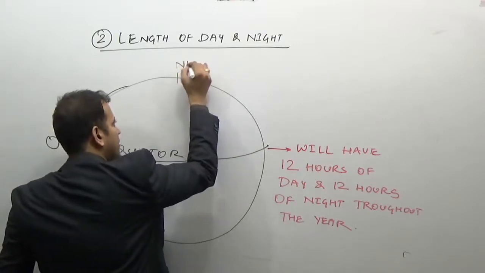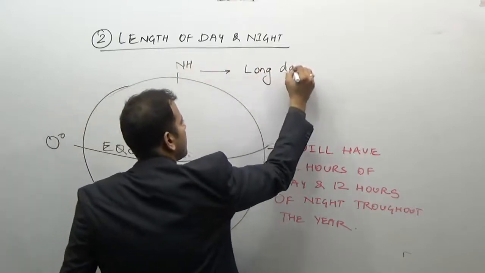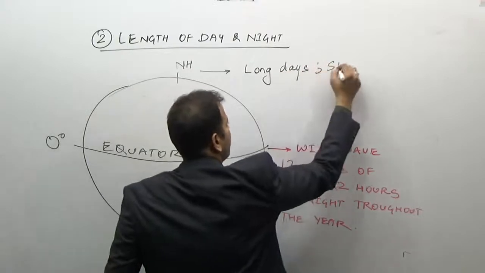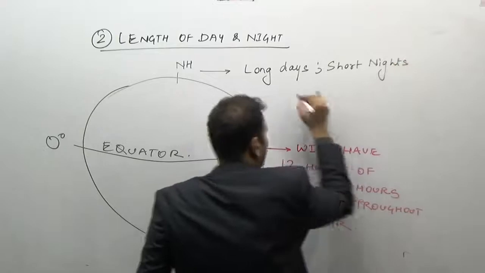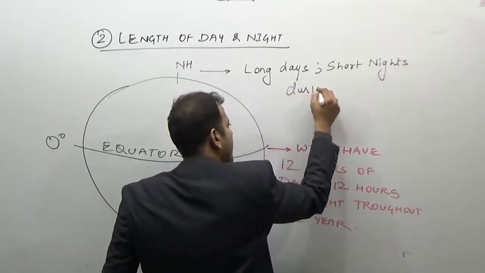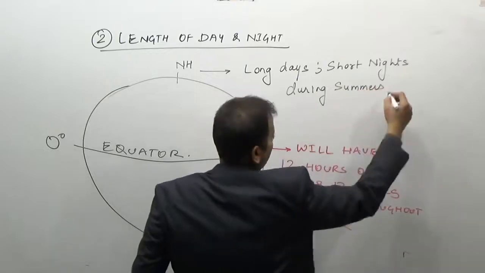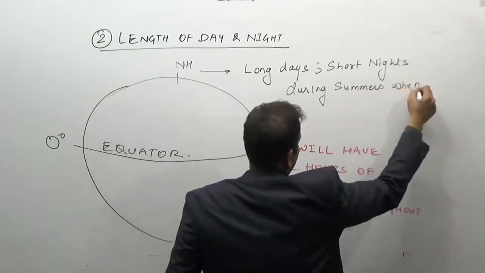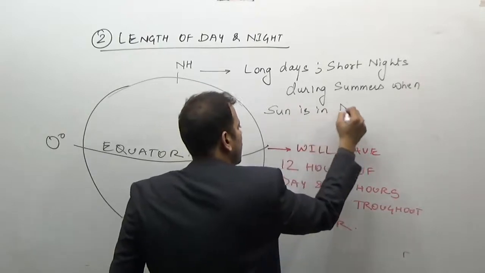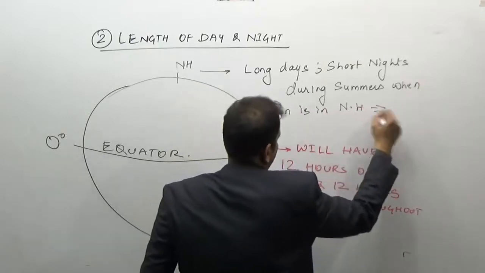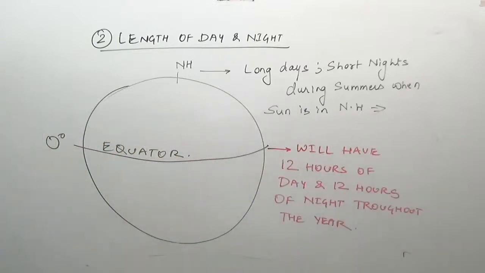The northern hemisphere has longer days and short nights during summers, when the sun is in the northern hemisphere. It is the same with the winters.